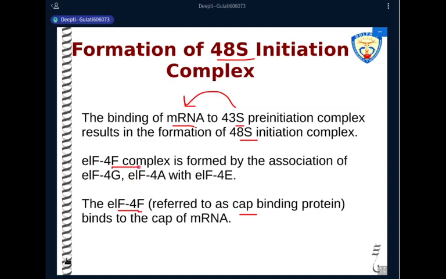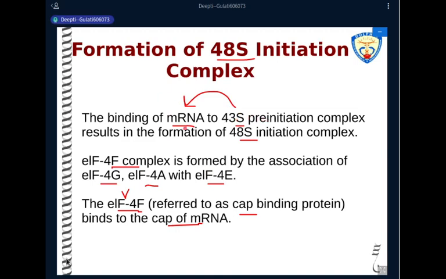This IF4F complex is formed by the association of IF4G, IF4A, and IF4E. These three molecules join together to form a complex that is known as the IF4F complex. This complex binds to the cap at the 5' end of the eukaryotic messenger RNA molecule. This complex will then help to recognize the 43S pre-initiation complex.